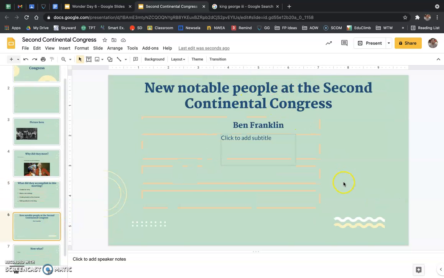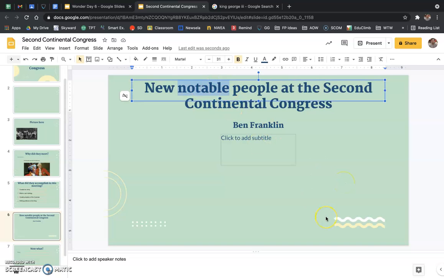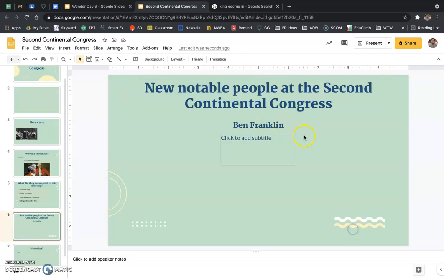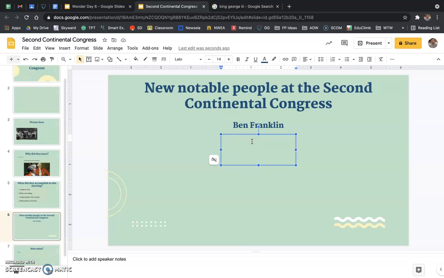There is a new notable person at the Second Continental Congress, and that person is Ben Franklin. Okay, so you probably heard of Ben Franklin before. Ben Franklin is the gentleman who was on the $100 bill. Okay, he was actually just about everything. So we're going to write a lot of stuff here.